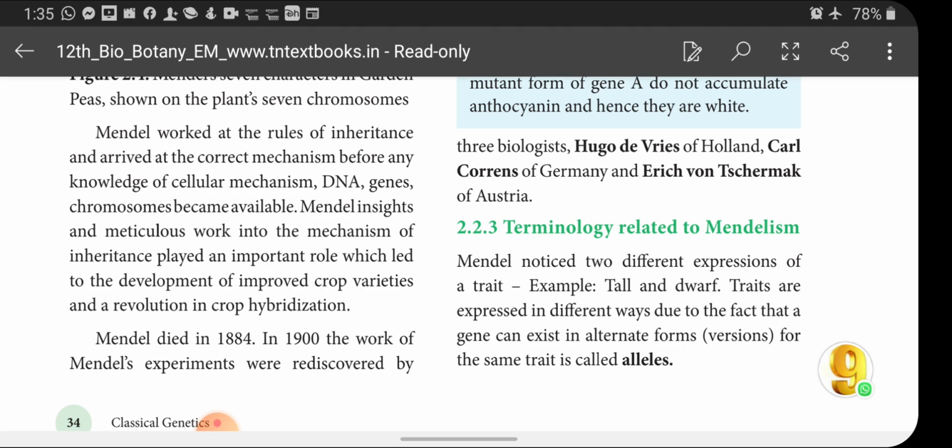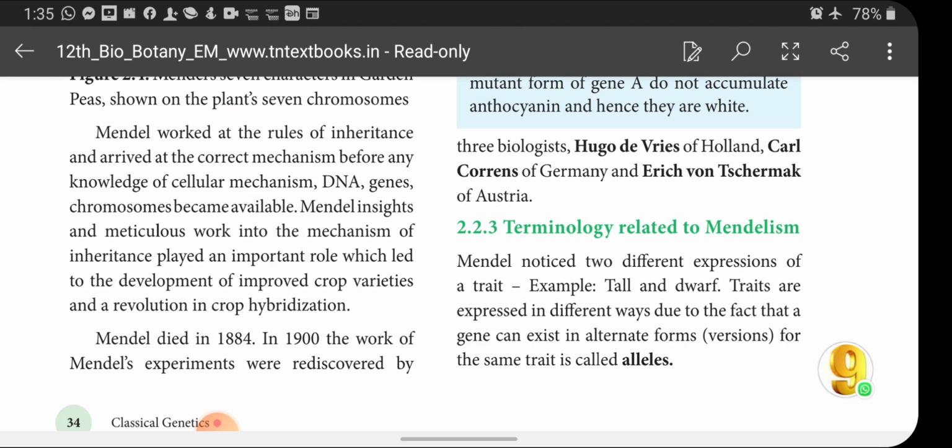In the Pisum sativum plant, there is a gene for height located on the chromosome. The gene for height has two alternative forms, tall and dwarf, controlled by alleles. If the plant is tall, its gene has capital T alleles.